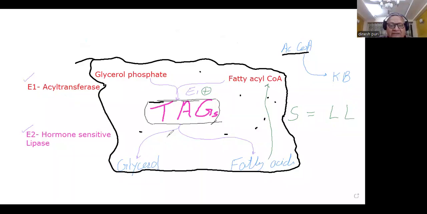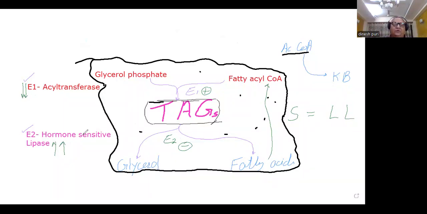And this enzyme, hormone-sensitive lipase, is inhibited by insulin. So in low insulin state, what will happen? Activity of E1 will decrease and activity of E2 will increase because it is inhibited by insulin.